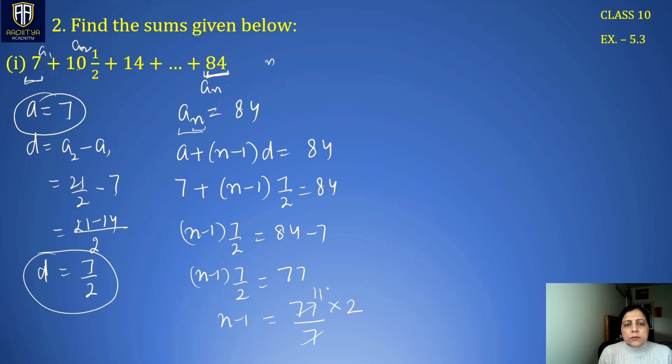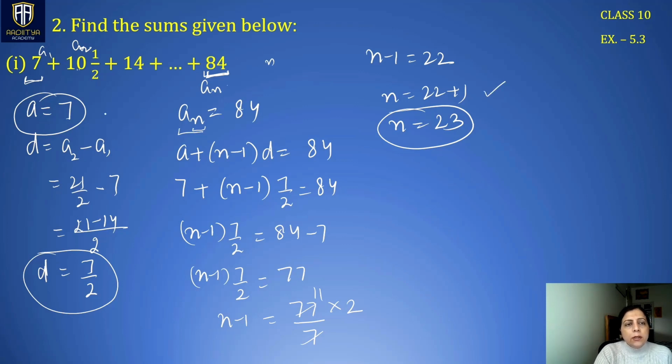So this becomes n minus 1 is equal to 22. So n becomes 22 plus 1, so n is 23. Right? So you see that in this question n was not given, so this was an additional thing to be done. A we have got, d we have got. Now we have also got n.